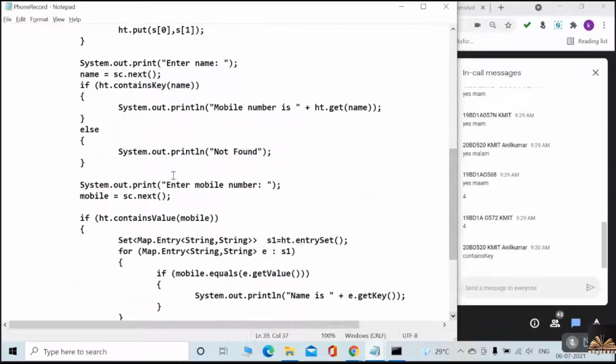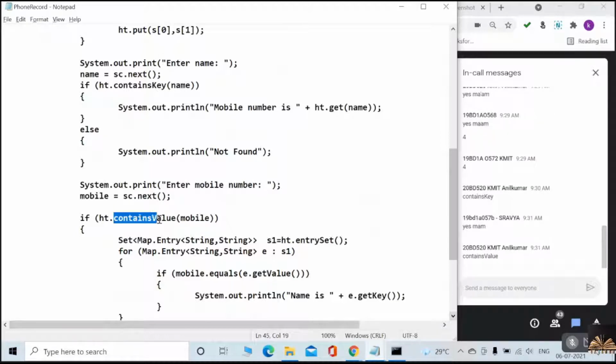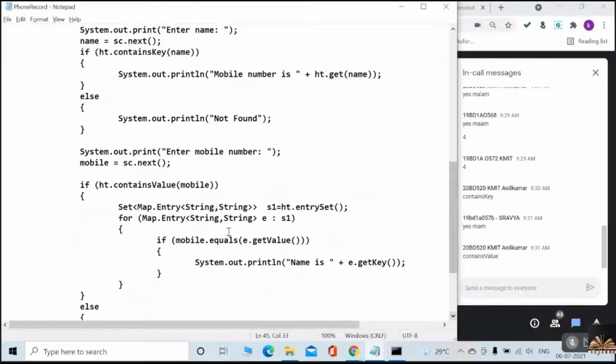And suppose I give you the mobile number, then what happens? ht dot, what is the method I have to use right now? Because I'm checking whether the value is there in the hash table or not. So what method do I have to use? containsValue. Okay, containsValue I have to use, of that mobile number. Then what I have to do is, I have to give the key, no? I have to give the key value, no?